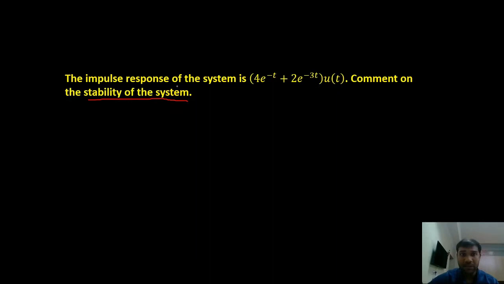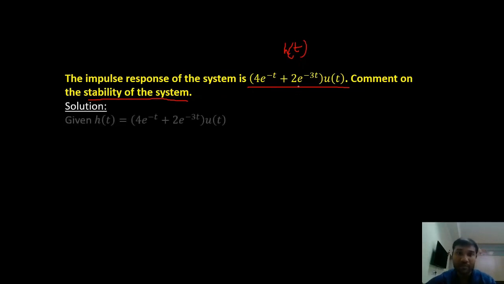Now we will try and find the stability of the system when the impulse response of the system is given. So this is the impulse response of the system, h of t. Right? Now we'll comment on the stability of the system. When will the system be stable?